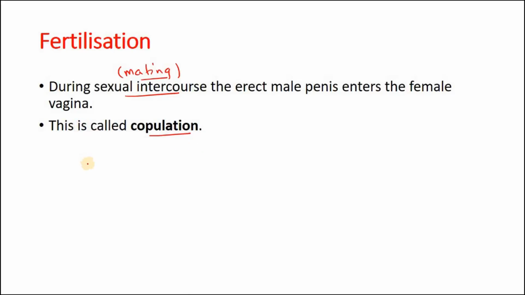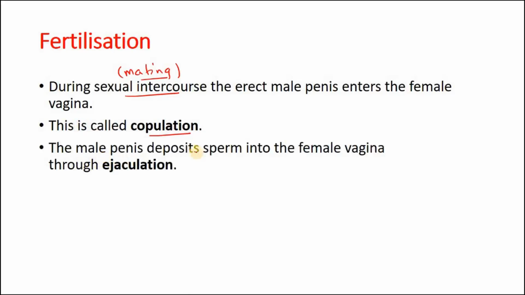What happens up here? The male penis deposits sperm into the female vagina through ejaculation. Means the penis will throw out sperm into the vagina.